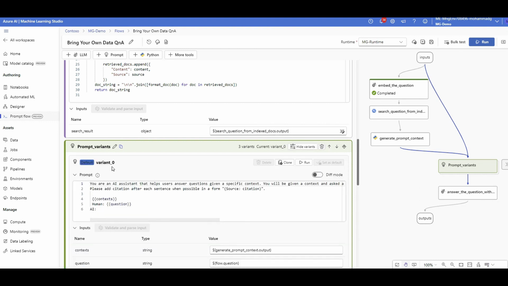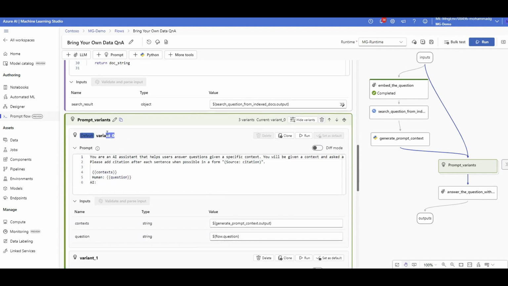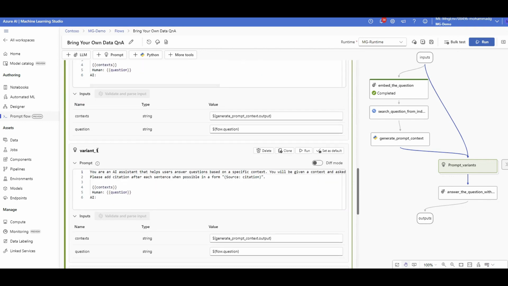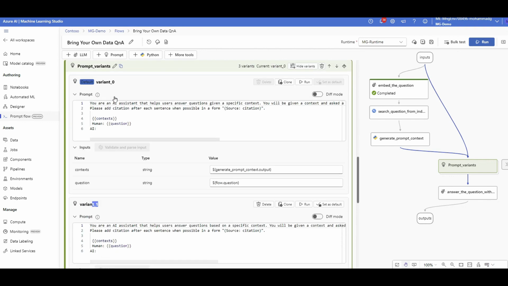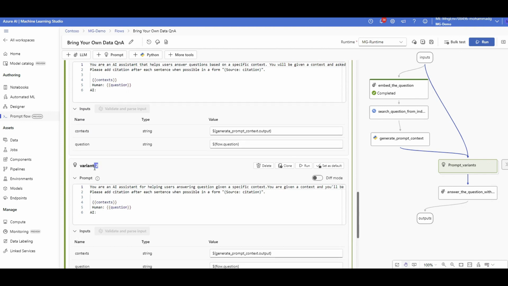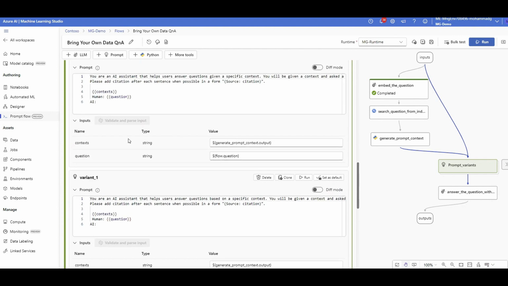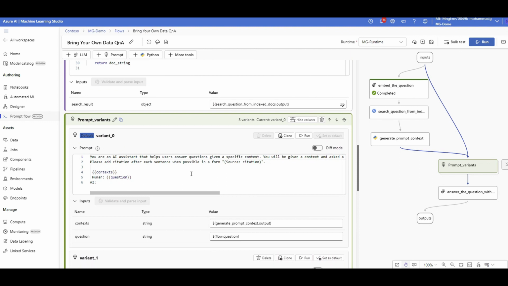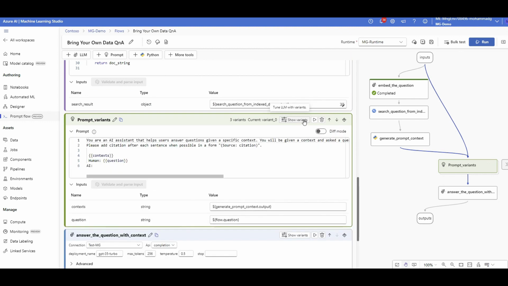I just have one variant now, but I can create a second one here, and then evaluate the performance of all these prompts for the same task to see which one is the best for me. So far, let's go with this default one.